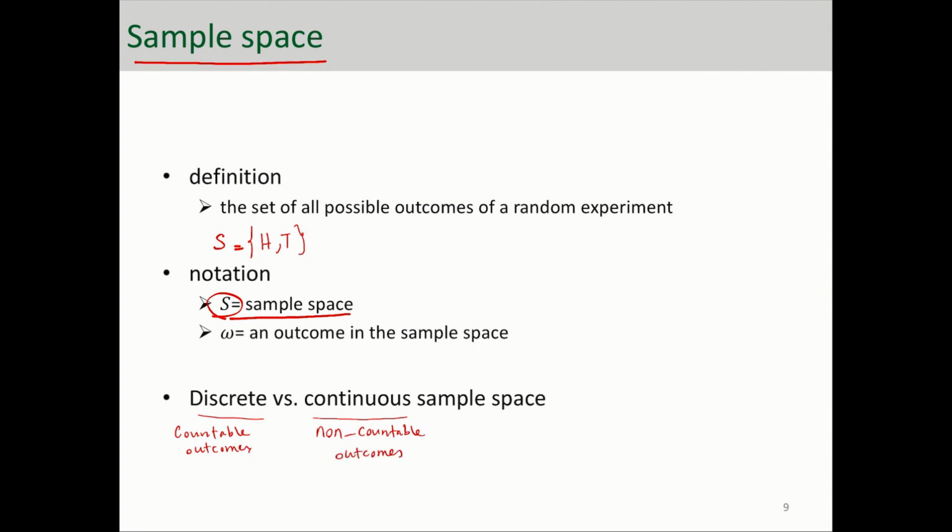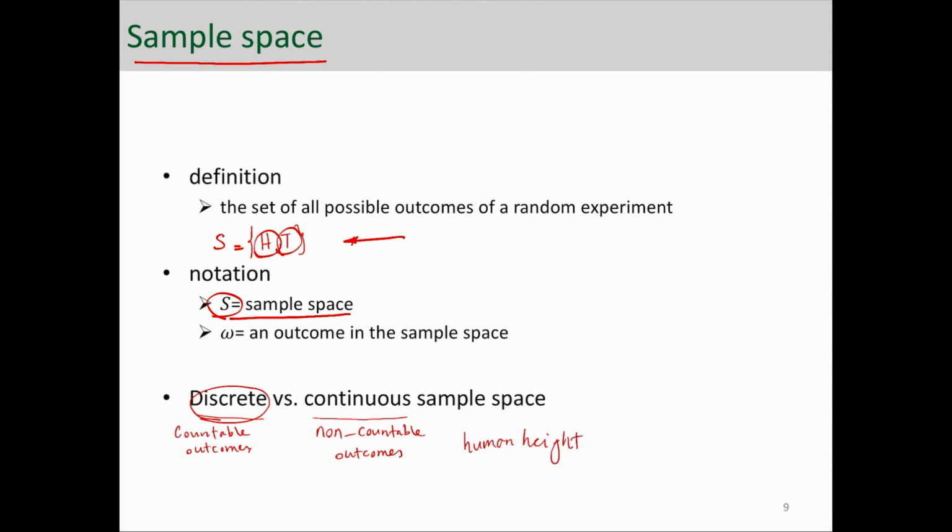Well, when you think about flipping a coin once, the number of outcomes is countable: 1, 2. The number of outcomes can be infinite, but countable. So that's a possibility. You have infinite countable outcomes, and that's a discrete sample space. But when the sample space is non-countable, just like, let's say, human height, right?